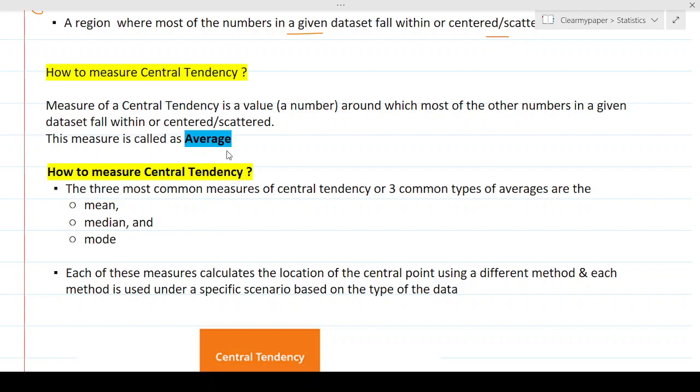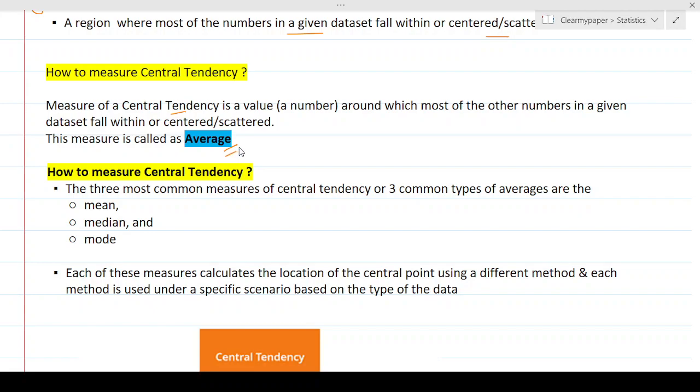And we must have used this since our elementary maths a lot of times, and we are used to that. When we say, hey, what is the average score? What is the average marks? What is the average cost? Basically, we know what it means. But what we think is whatever we know about average is the only way average is defined, and that's not true. Any measure of central tendency, however it is calculated, there are different ways to calculate that, and we will discuss that. All of them collectively or individually is called as an average, okay?